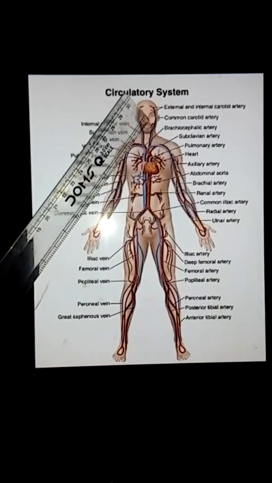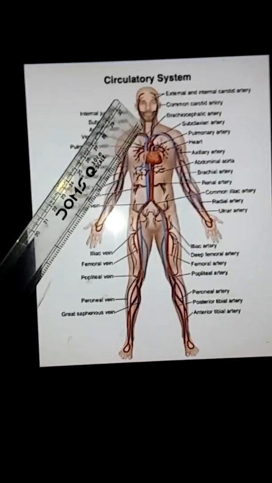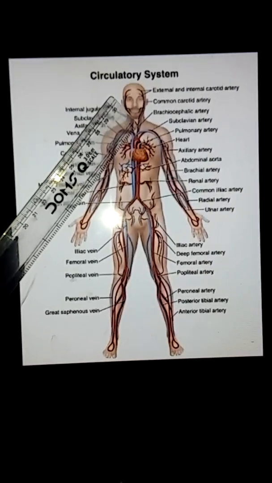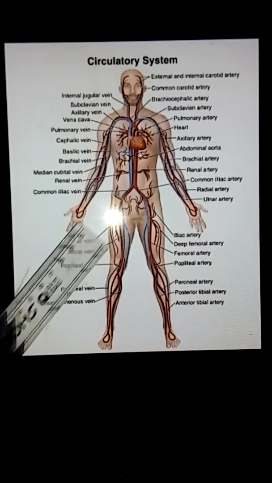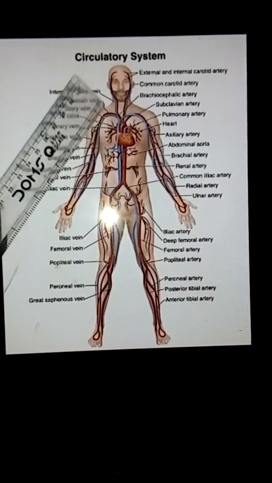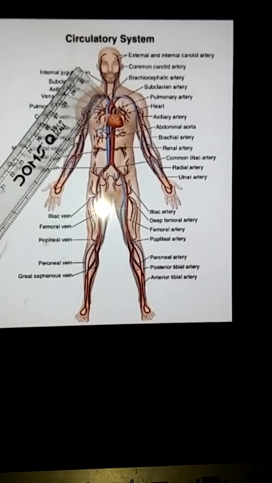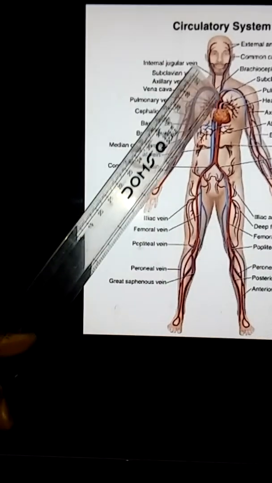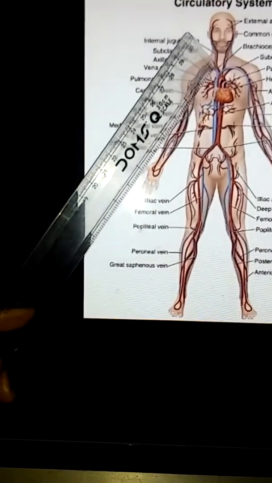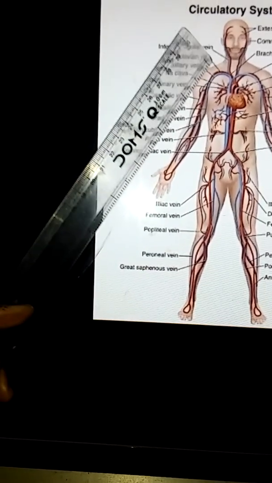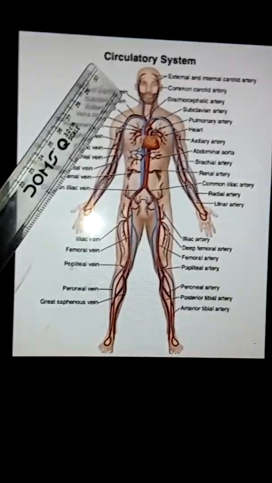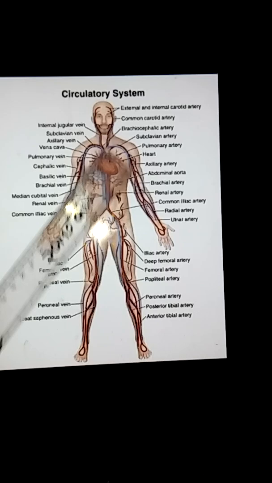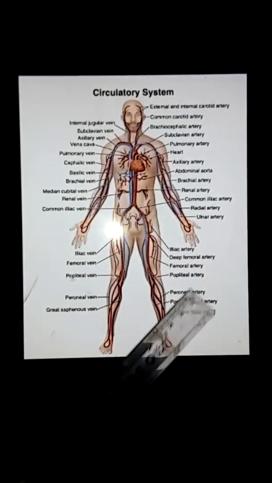And the red color you can see, this is called the artery. Arteries take the blood from the heart, and pure blood it carries and it gives to the whole part of the body. Now blue color you can see, these are called veins. These veins will carry impure blood from the body and again give it back to the heart. So this artery and the veins, these both are called blood vessels. So the circulatory system will circulate the blood through all parts of the body.